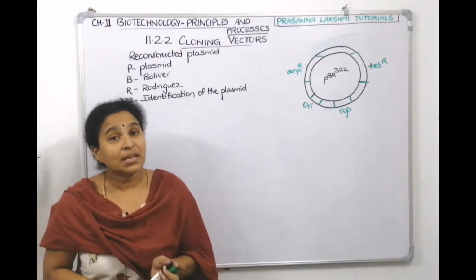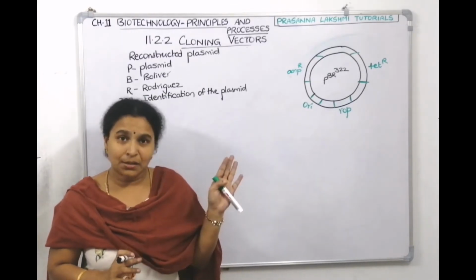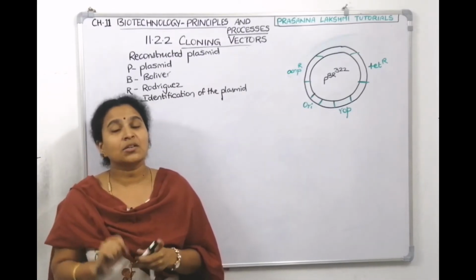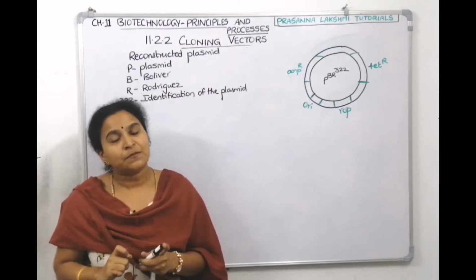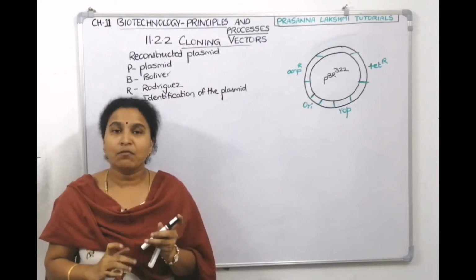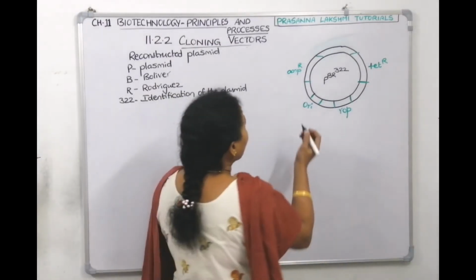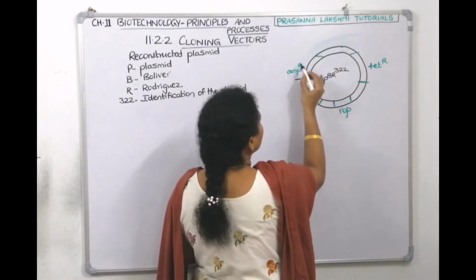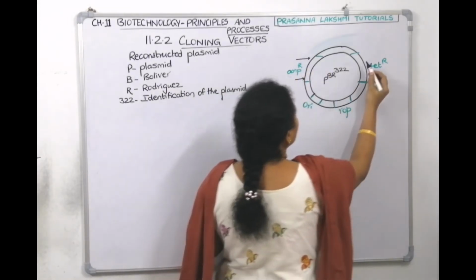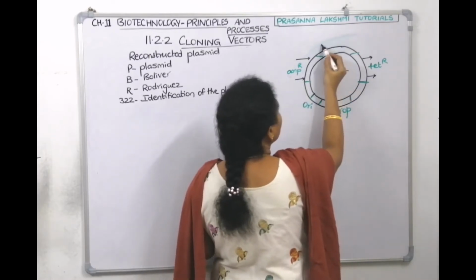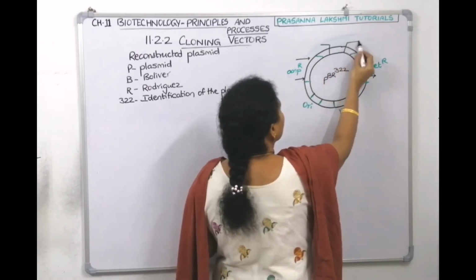And restriction enzymes we studied. You need to cut the plasmid with restriction enzymes, then only you can open the plasmid, right? So recognition sites for restriction enzymes should be there. Where are they? Let us see. In ampicillin there are two, in tetracycline also there are two. Here there are three.